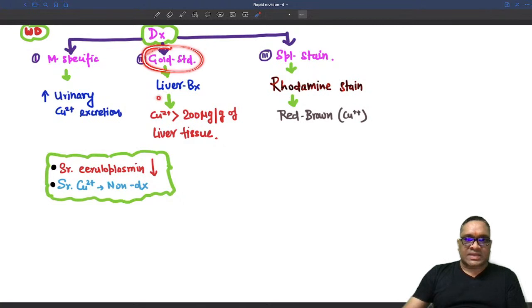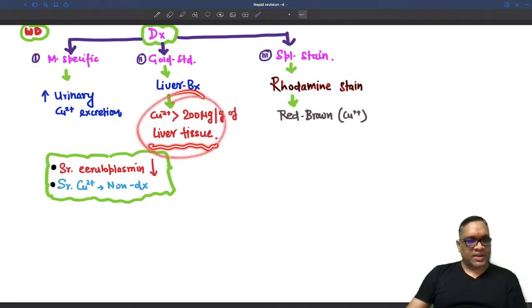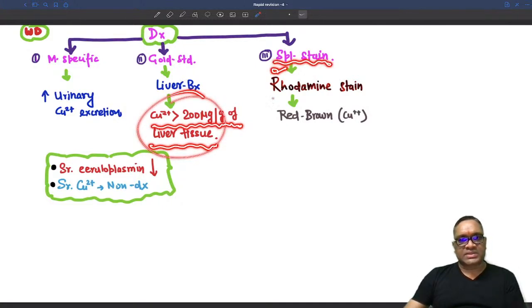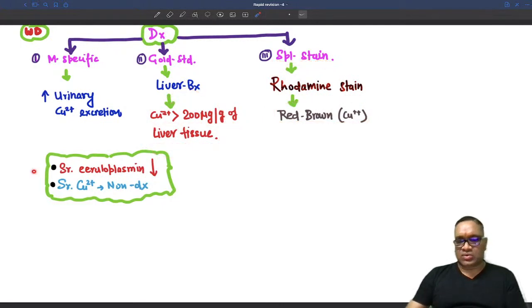So the gold standard is liver biopsy, and copper will be more than 200 microgram per gram of the liver tissue. That will be confirmatory. Remember, it should be more than 200 microgram per gram of the liver tissue, and that is the gold standard. And a special stain, we are going to use rhodanine stain, which will show you red-brown copper accumulation, right? So here serum ceruloplasmin is decreased.